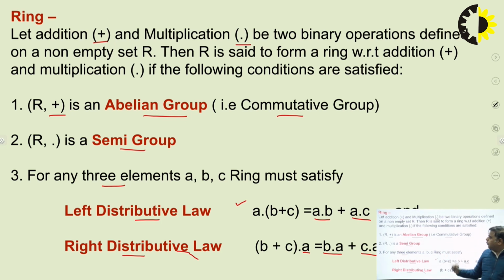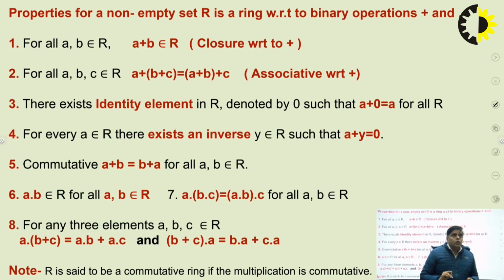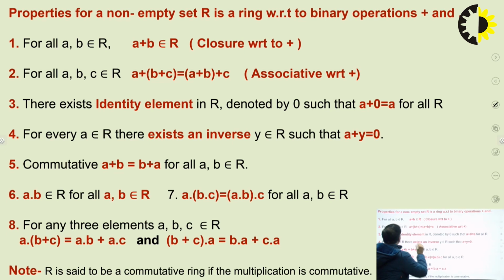And two properties are the left distributive law and right distributive law. So if the set of elements follows these 9 properties, then this set of elements will form a ring. So let's have an example.